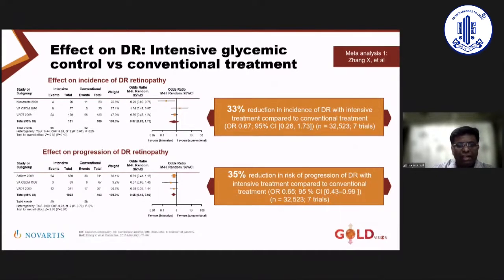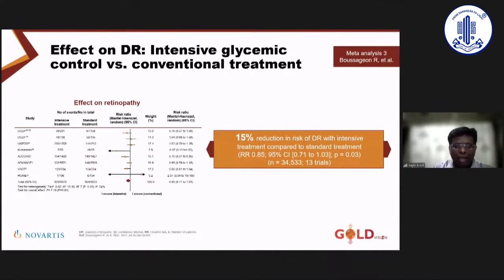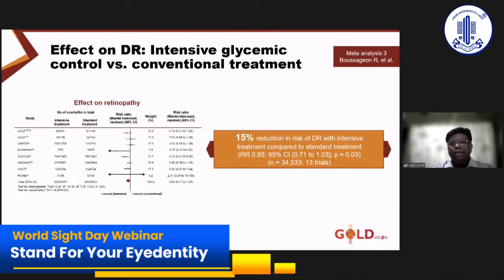Another one, which again had similar studies, told us that there's a 35% reduction in the risk of DR with intensive versus conventional control. This took a lot of data from either new patients or long-standing patients, and also a very old study almost 50 years back again comes to a 20% reduction in DR with intensive treatment compared to conventional treatment. And when we put all of them in perspective in a newer study, we still see a 15% reduction in the risk of DR with intensive control compared to conventional control.